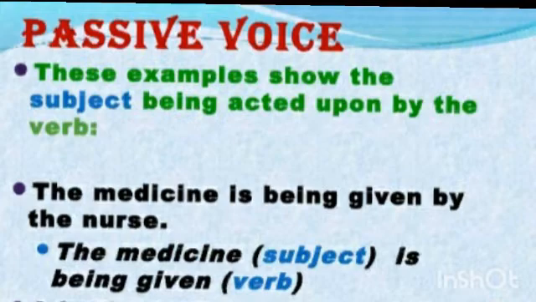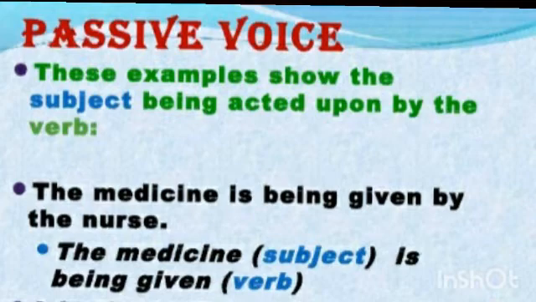We'll take the same example that we took in active voice. The medicine is being given by the nurse. Here, the medicine is the subject and is being given is the verb. And the object is our nurse. Here, the subject medicine is receiving the action.